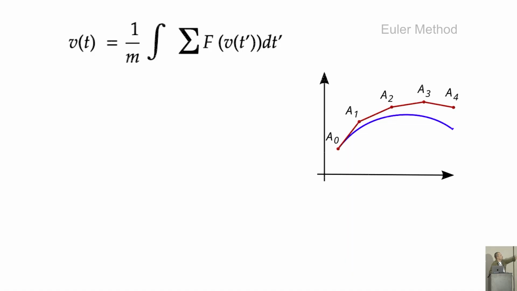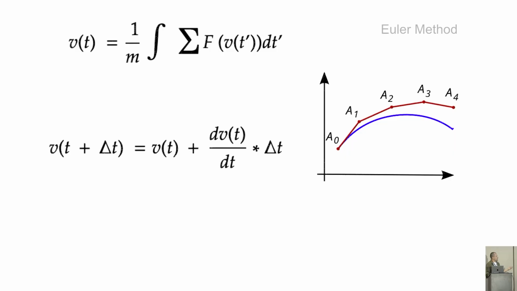How are we going to solve this integral, this differential equation? We're going to use the Euler method. And visually, the method takes an initial value. It calculates the slope using the next value as an approximation. And obviously, with each step, the approximation gets worse. So at the end, the Euler method reduces the solution to the velocity at t plus the velocity at t plus delta t.